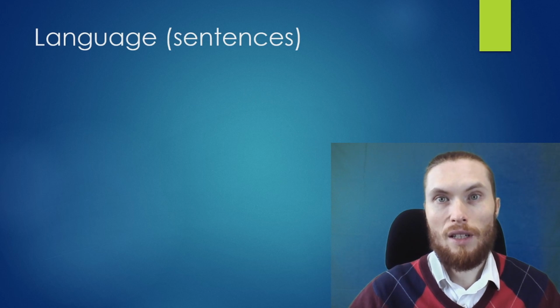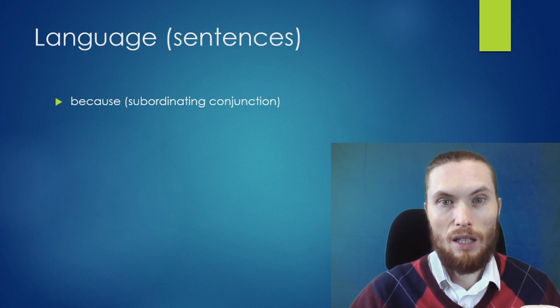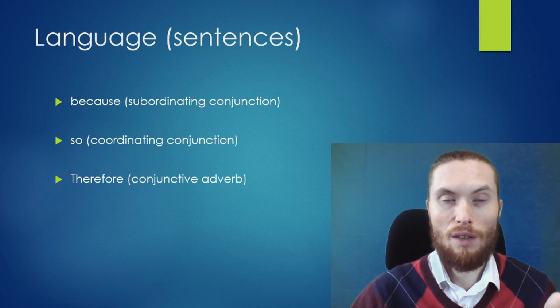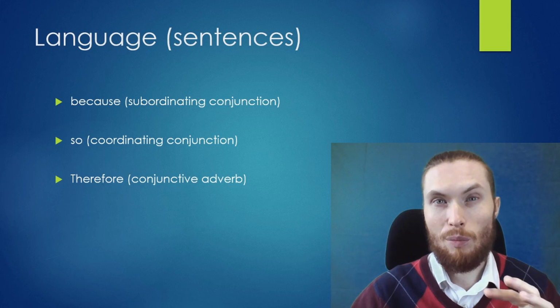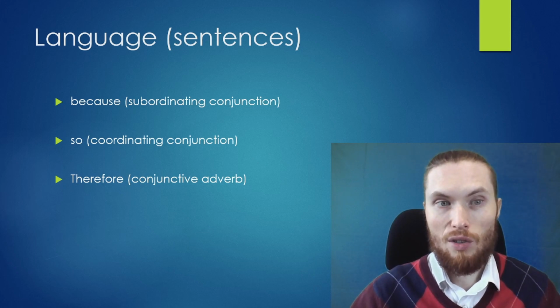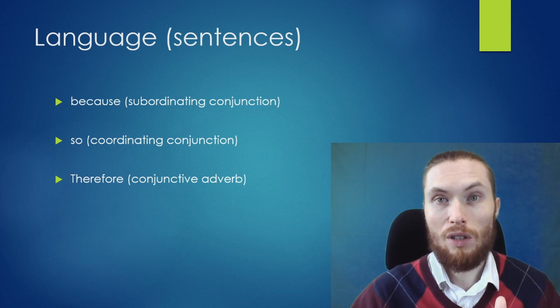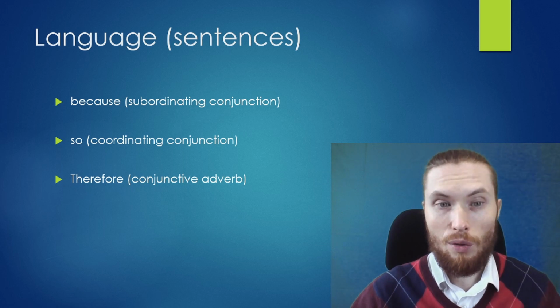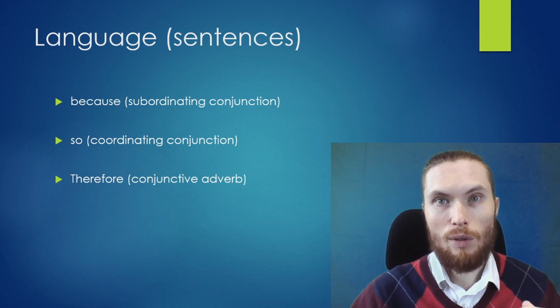Now let's look at some language for how to connect these ideas. And so we'll look at because, so, and therefore. And these are grammatically different. So because is a subordinating conjunction, so, coordinating conjunction, and therefore, conjunctive adverb. So let's look at some examples of using these connectors to show a cause and effect relationship.